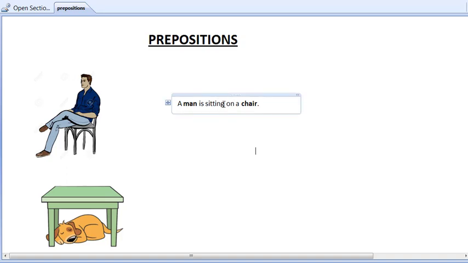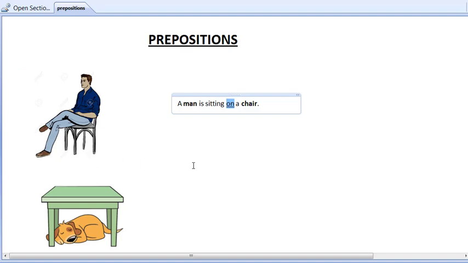So can you guess which word here shows the relation in between both of these nouns? Well, if your answer was on, then you guessed correct. That is the correct answer and you win 0 rupees. Here the word on shows relation in between the word man and a chair. So if I ask the question, where is the man sitting with respect to the chair? The answer is on top of it, or the man is sitting on the surface of the chair.